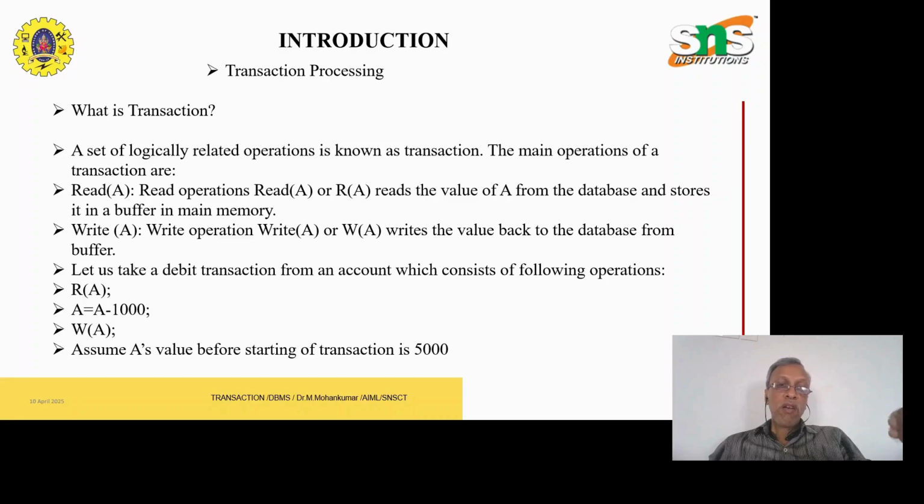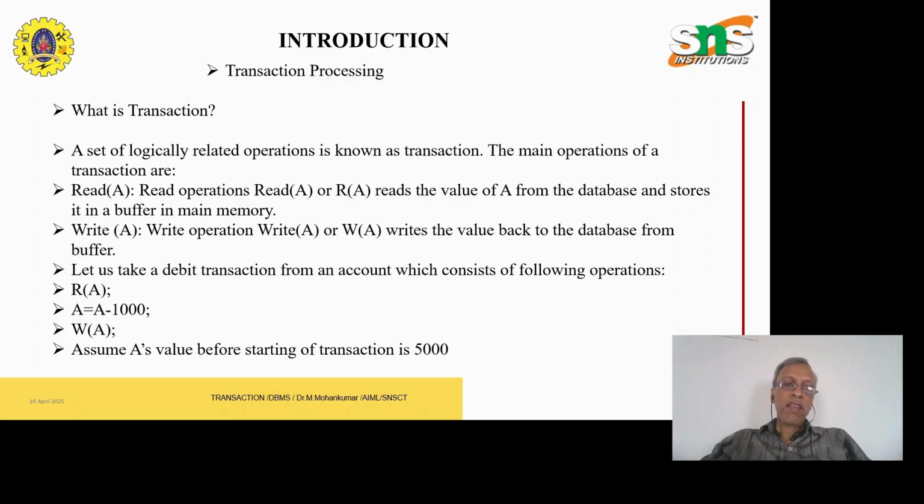Write operation. When will that write operation happen? Write A or WA writes the value back to the database from the buffer. So I am keeping my product in the wish list. From the wish list, when I place an order, the write operation will take place. Let us take a debit transaction from an account which consists of the following operations.